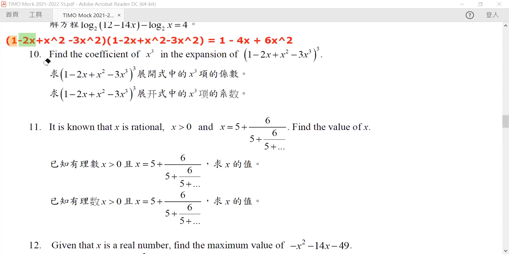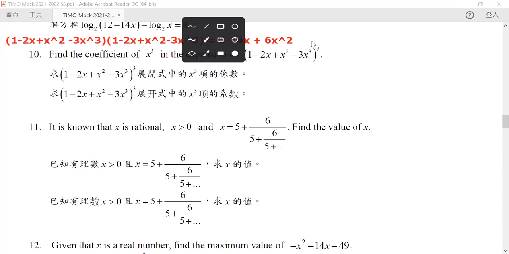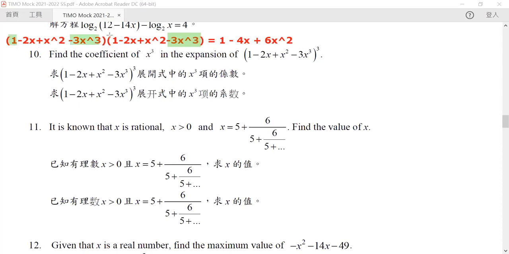So once we come, excuse me, let me rearrange something. So this is actually cube. Okay, so now let us consider the cube. How can we get a cube here? There are two different ways. One is you multiply our negative 3x to the power cube to our 1, and vice versa, right? And the left-hand side, this one multiplied by this, okay? The other way is our x squared multiplied to our negative 2x, and vice versa, right? So there are two different ways of doing this.